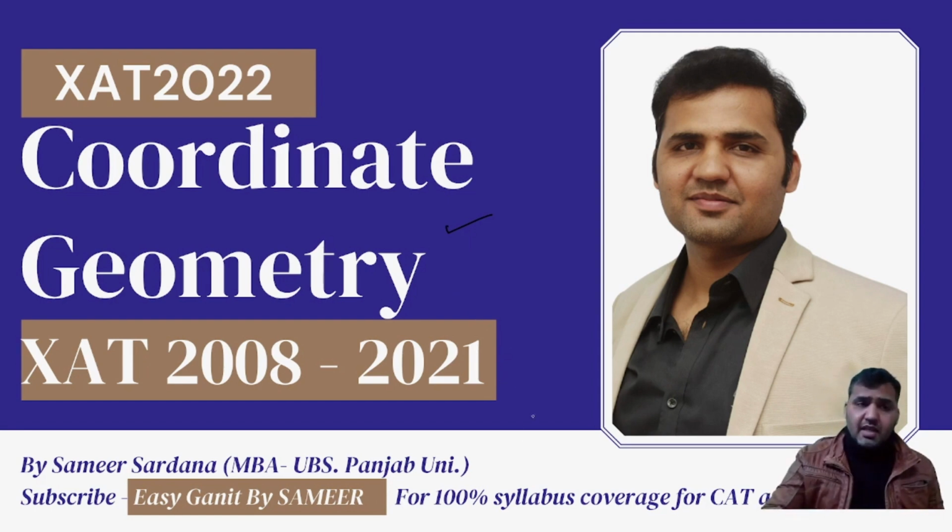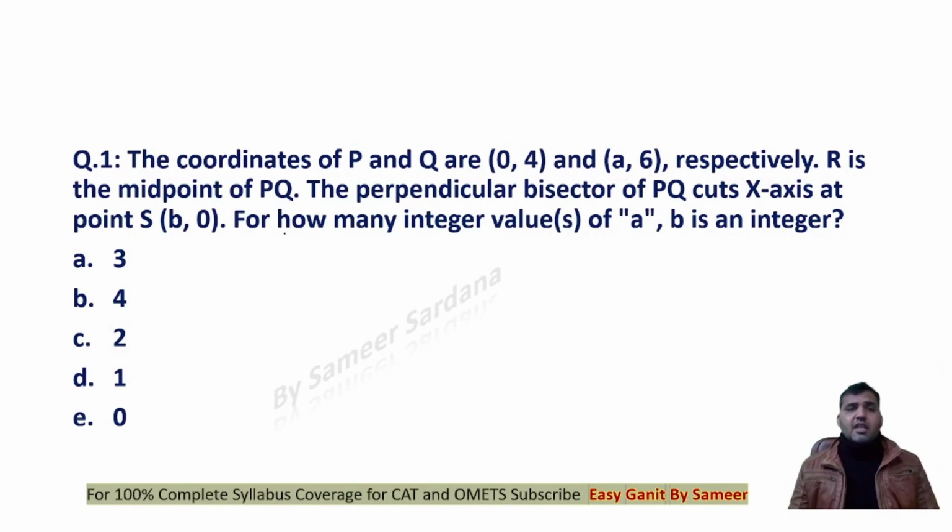Now, let's have a look at all the questions. Question number 1, guys. This is a previous year XAT paper question of coordinate geometry. Amazing question. The coordinates of P and Q are (0, 4) and (a, 6) respectively. R is the midpoint of PQ. The perpendicular bisector of PQ cuts the x-axis at the point S (b, 0). For how many integer values of a is b an integer?